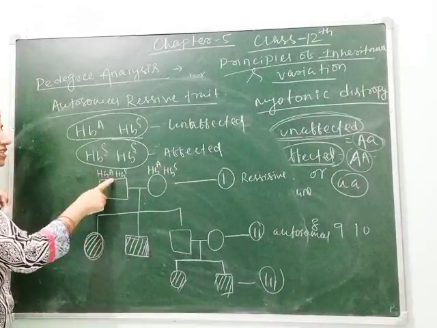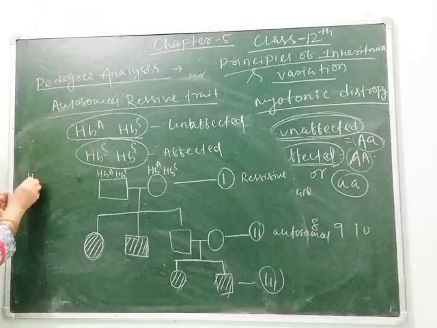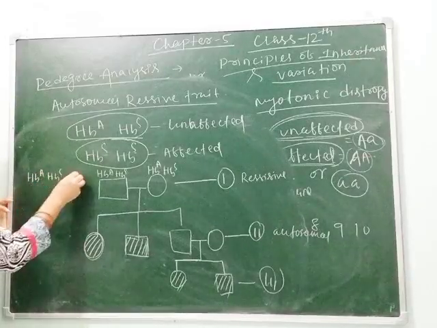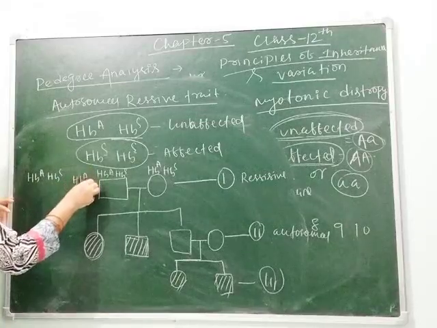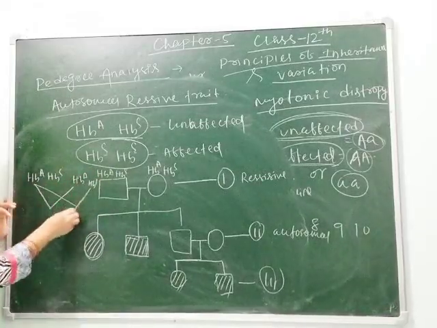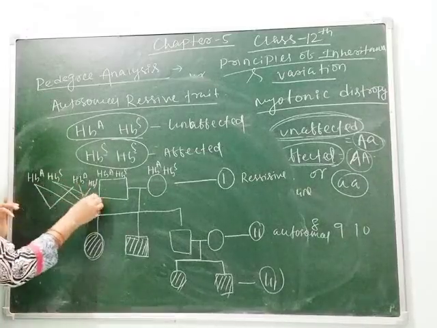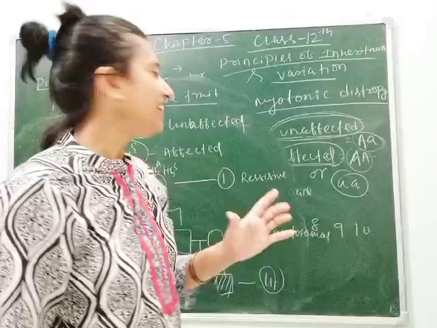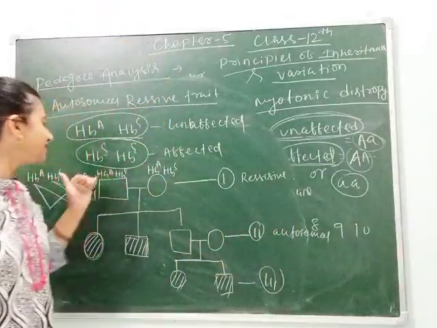If we cross this, as you know from the cross: HbA HbA, HbA HbS, HbS HbA, HbS HbS. So here there is a 50% chance of any child being affected by this disease.